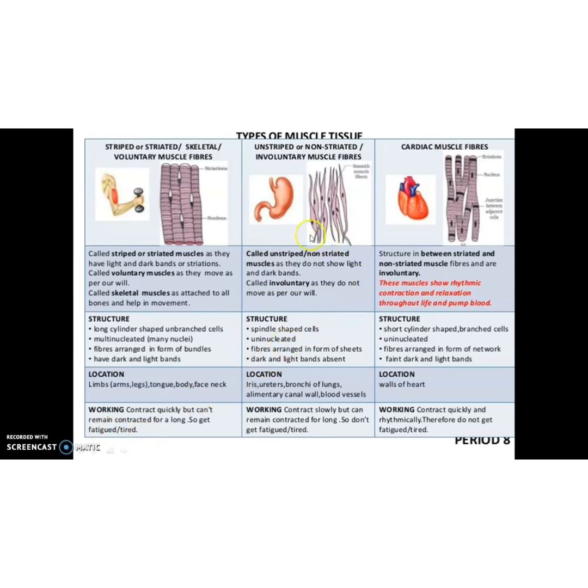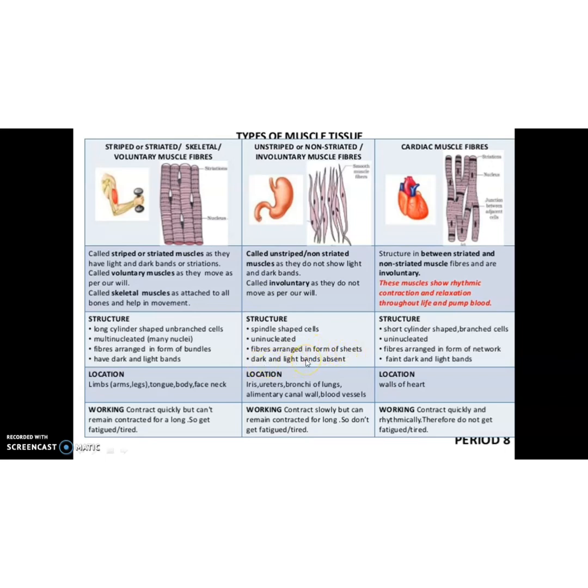Then the second type is smooth muscles, non-striated, involuntary, anything you can write. Better to write smooth muscles, and the reasons are given here. What is the shape of smooth muscles? Yes, spindle shaped, uninucleated, fibers arranged in the form of sheets.